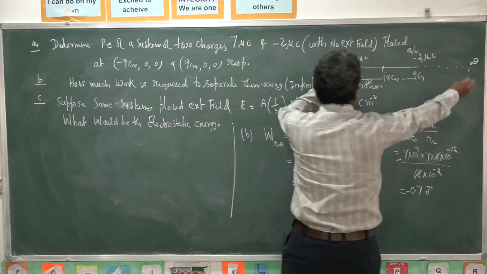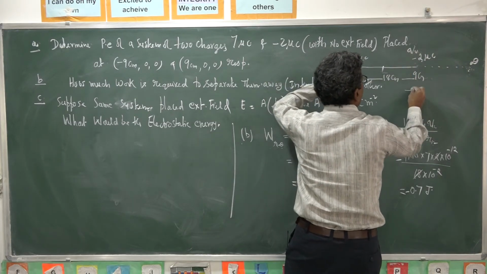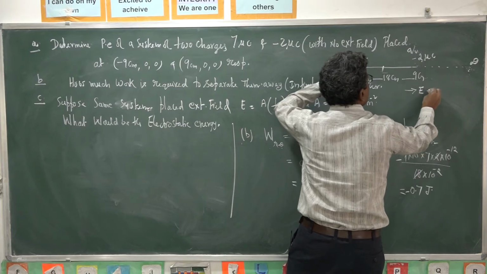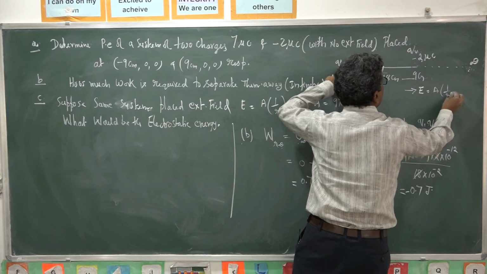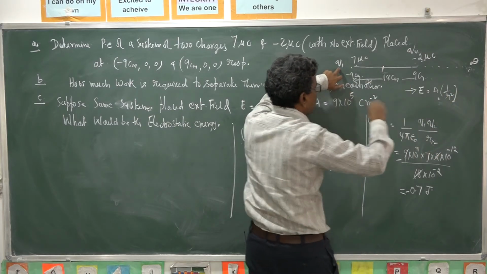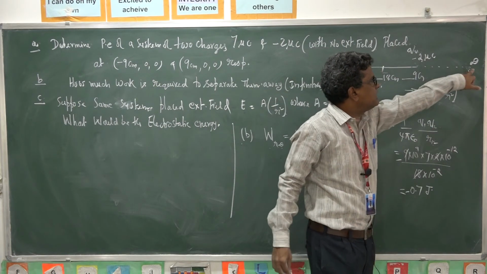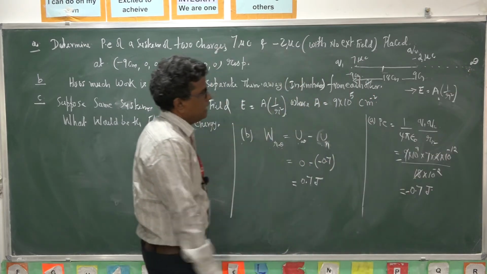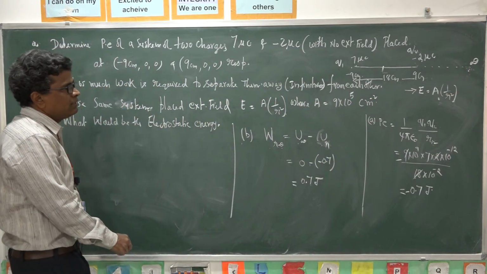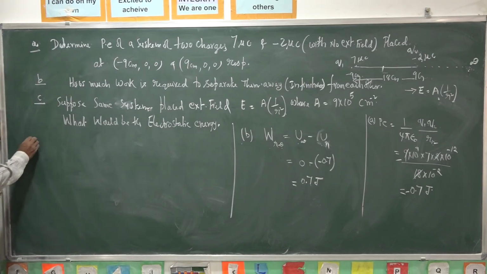To bring Q1 from infinity against the field, the field is defined as A into 1 by R square. The external field is already there, so to bring this charge Q1 in this field you have to do work against the field. This is the answer for C.